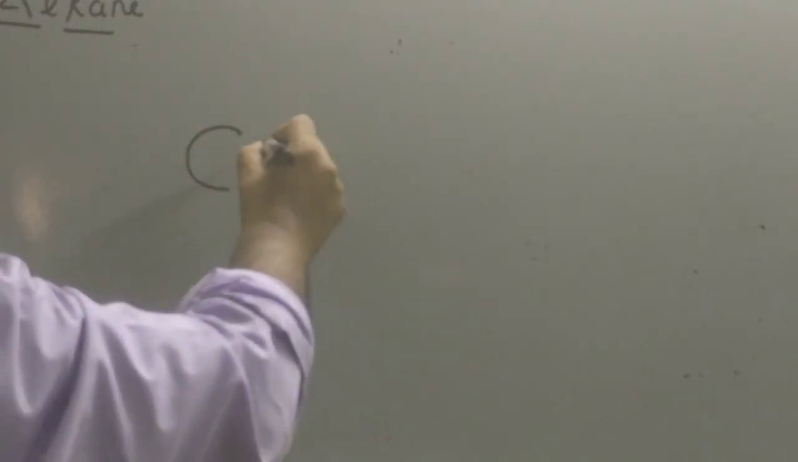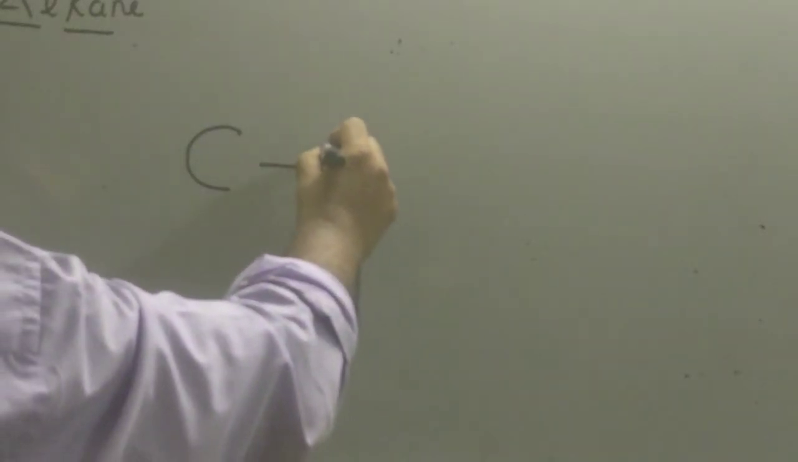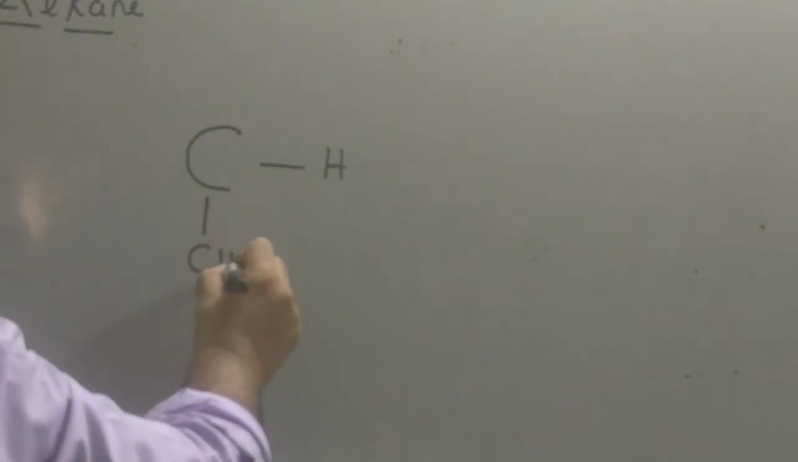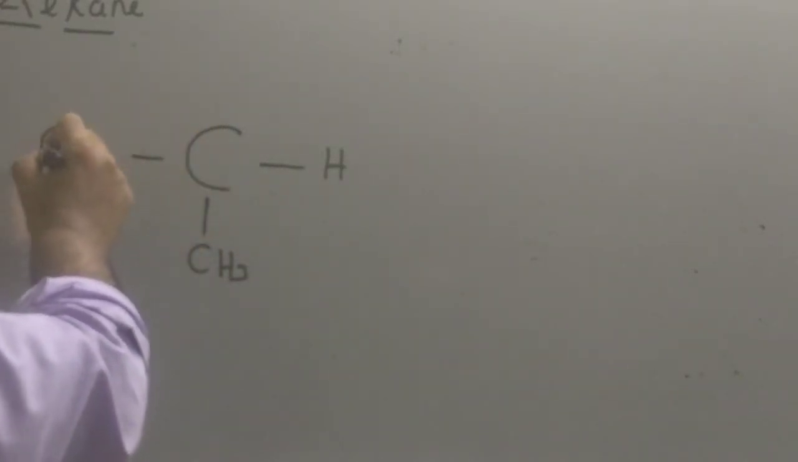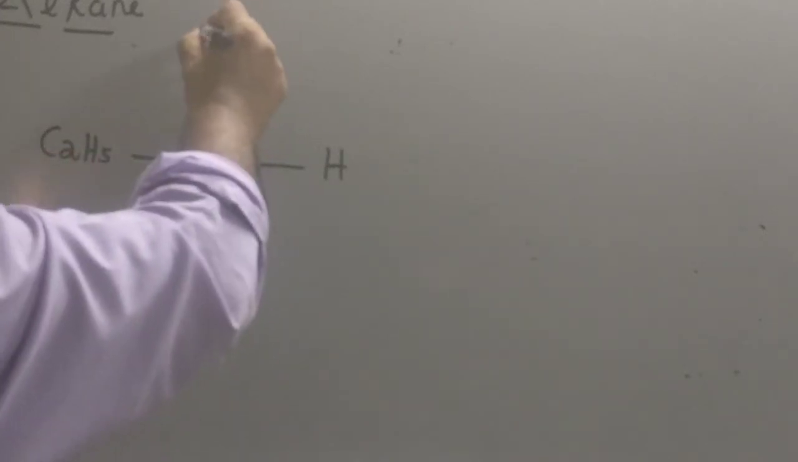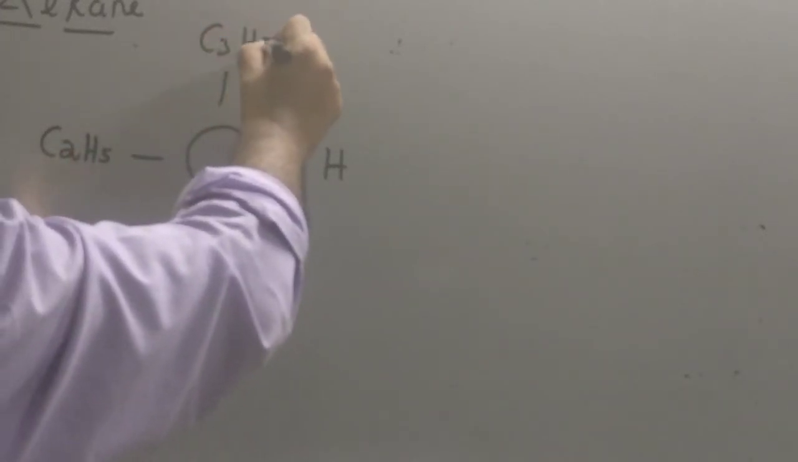Now how do I draw the smallest alkane? I am supposed to use only carbon and hydrogen. I put a carbon. The smallest group I can attach to this carbon is H. The bigger one, CH3. More bigger I can put is C2H5. Even more bigger is C3H7. So this is the smallest alkane which can be optically active, and this is a chiral carbon.